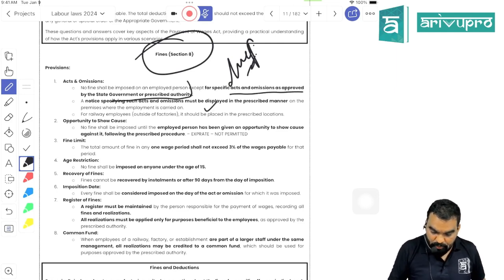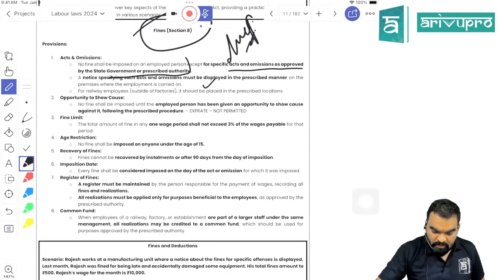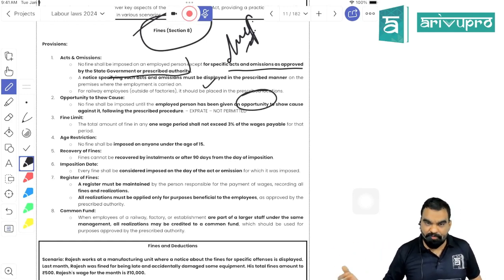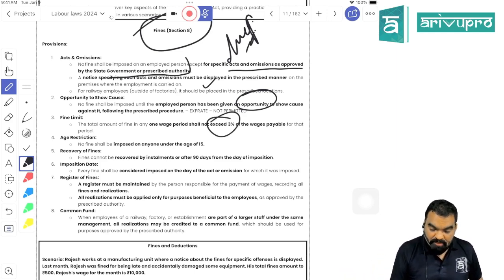Appropriate government will approve the list of fines that can be deducted from the employee's salary. Employee should not be fined without getting a reasonable opportunity of being heard, means a show cause notice needs to be issued to the employee. An employee should be provided with a reasonable opportunity of being heard before imposing any penalty or any fine. Maximum fine for a wage period can be not more than 3% of the wage payable.